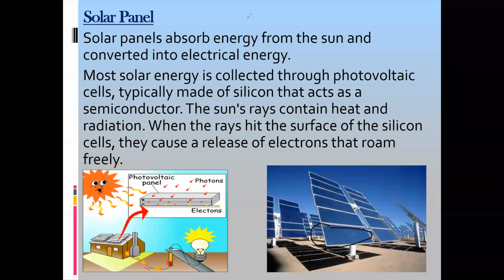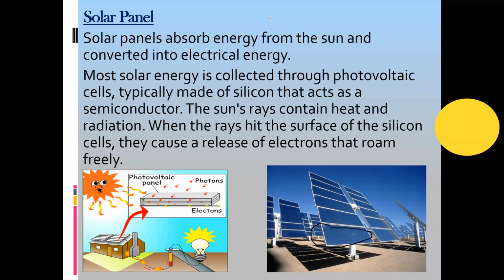As light from the sun falls on this solar panel, the silicon is an element, so the element loses its electron, and the electron will start to move and flow in the circuit.